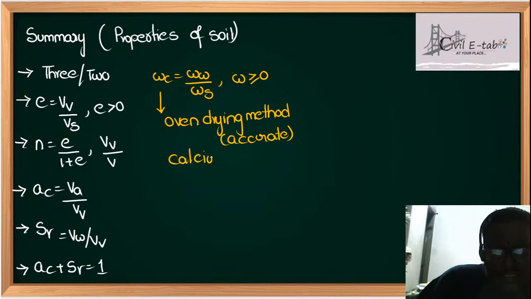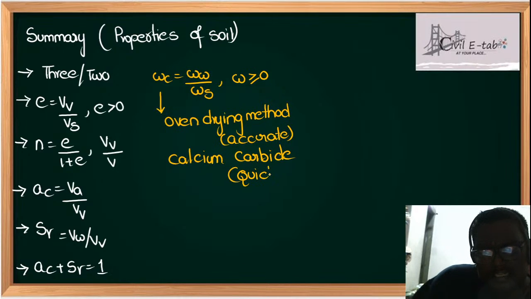What is the quickest method? It is the calcium carbide method. What is the gas released in the calcium carbide method? They can ask you this. The gas released is nothing but acetylene. They can ask you this also.